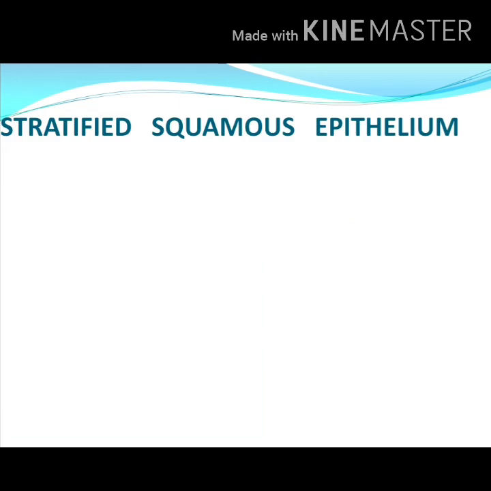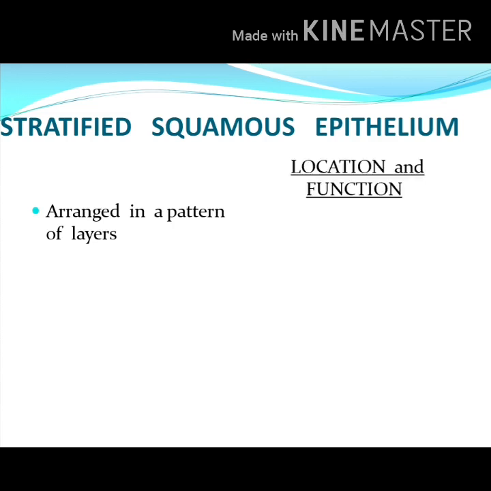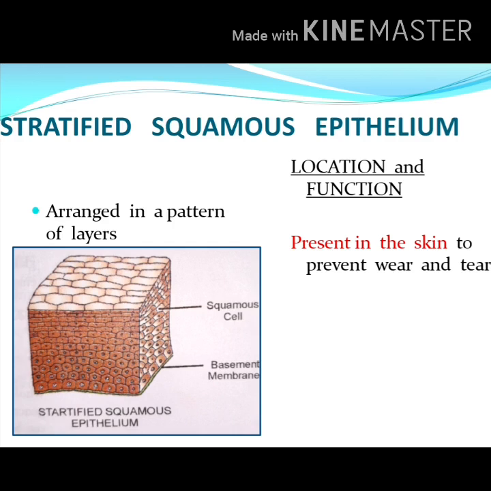Next type of epithelium is stratified squamous epithelium. I have told you stratified is the term is more than one layers. Stratified epithelial tissue is arranged in a pattern of layers. They are present in the skin to prevent wear and tear, because that is the main area which is exposed. And here you can see the picture of the stratified squamous epithelium. The cells are placed on the basement membrane.